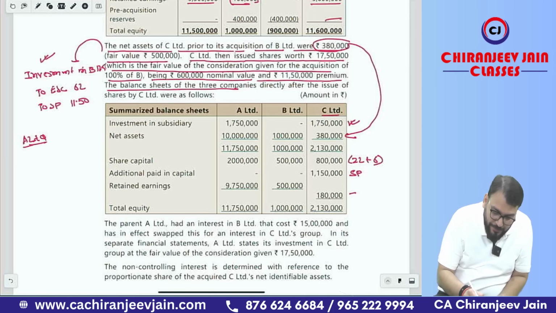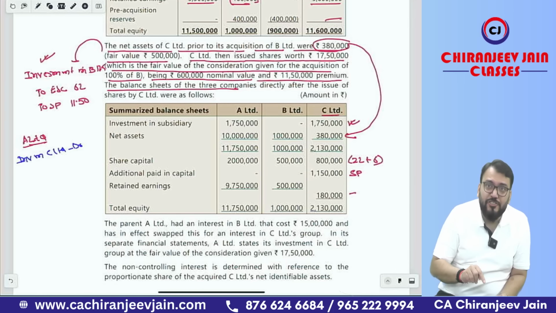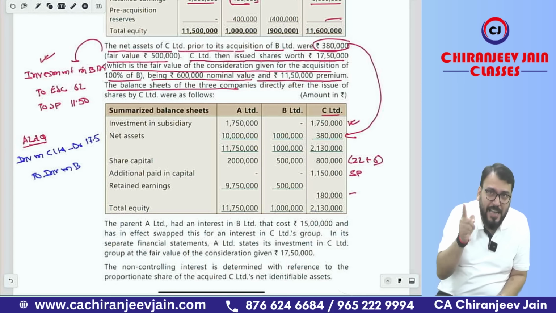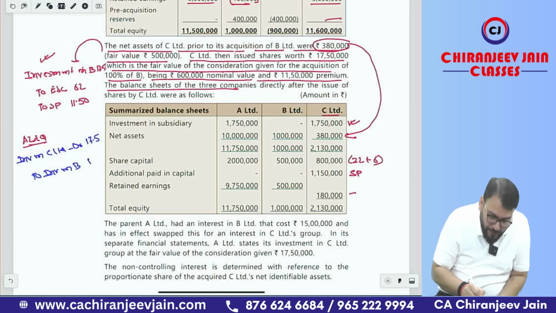Are you able to understand now? They will say investment in C Limited. They are getting the equity shares worth rupees 17,50,000, so that will be 17,50,000, the fair value as on this date. And they have sold investment in B Limited. The carrying amount, the cost price in the separate financial statement, was 15 lakh. So ultimately there will be a gain of 2,50,000.